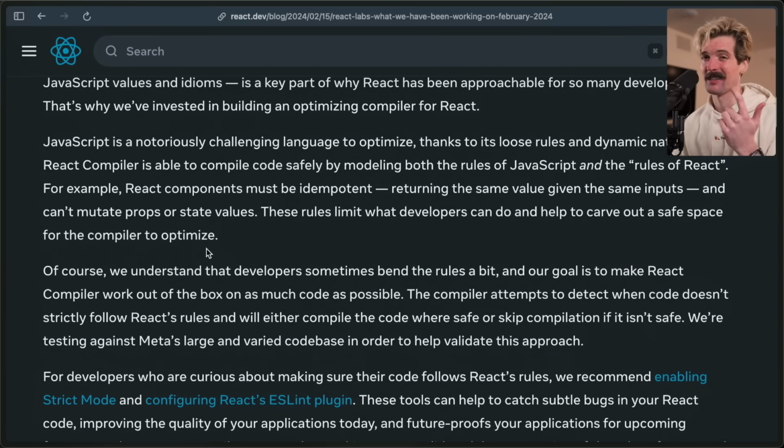The other part is that a lot of your code isn't going to fall within that optimizable set. And when that happens, you can't just opt out of the compiler entirely. How do you deal with that? I'm sure there's a lot of code in the Instagram code base, period. But importantly here, there's a lot of code in the Instagram code base that probably doesn't follow these rules exactly. And that's why this callout is so important, because if they're able to make it work around those things, maybe you don't get the same performance win, but at least it's compatible.